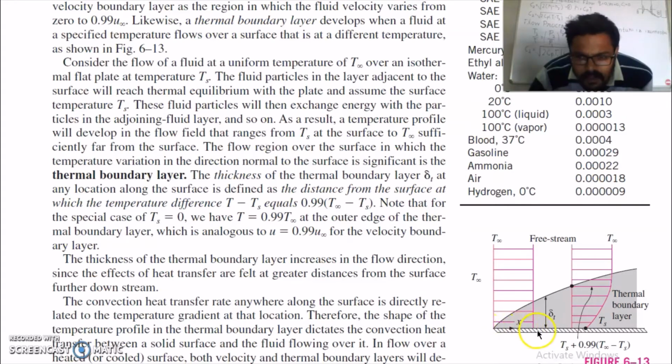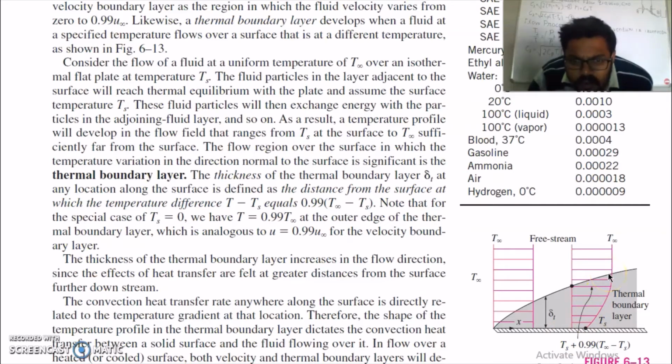This layer, which is adjacent to this plate, has temperature Ts. These fluid particles will then exchange energy with the particles in the adjoining fluid layer and so on. So the heat is transferred. As a result, a temperature profile will develop in the flow field that ranges from Ts at the surface to T infinity sufficiently far from the surface. Ts here, and as you go in the upward direction, this will reach T infinity.